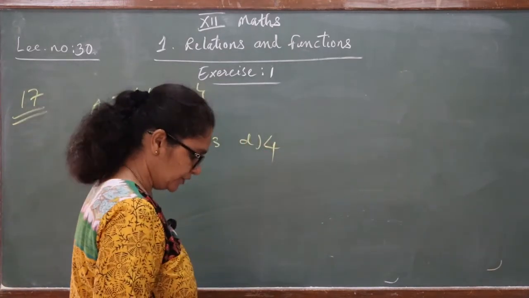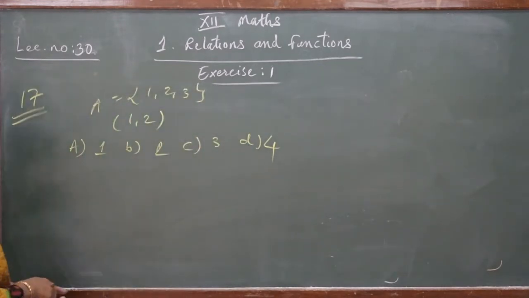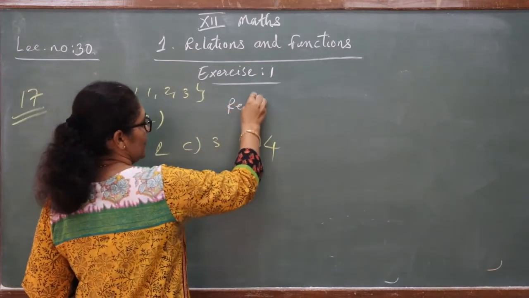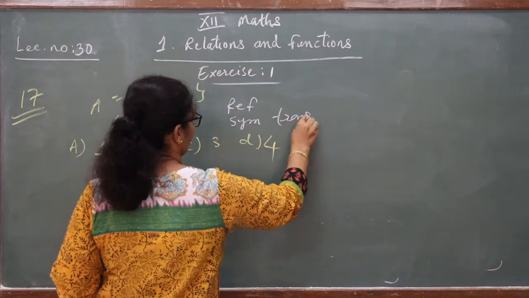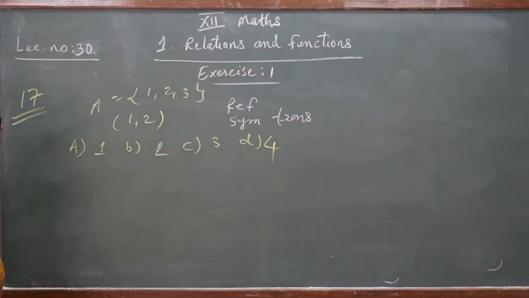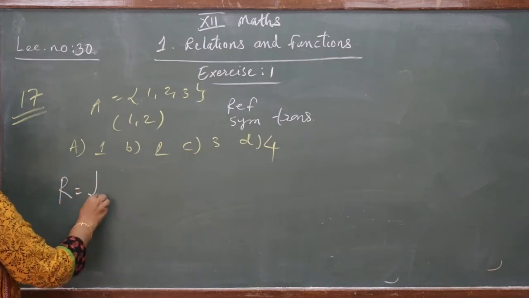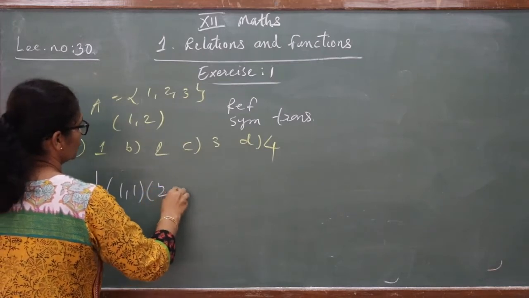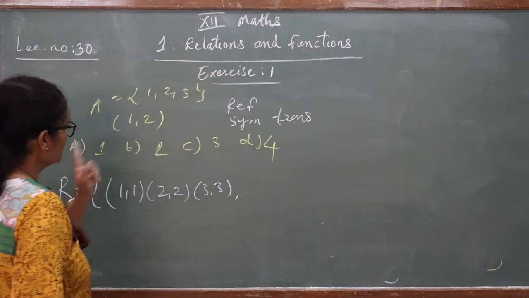Okay, so we have to check how many relations we can make. But it is an equivalence relation, meaning reflexive also, symmetric also and transitive also. This way we have to check all 4. Let's start first. How can we write the relation? First, it is reflexive, so we can take (1, 1), (2, 2) and (3, 3). The reflexive part is complete. Now symmetric.